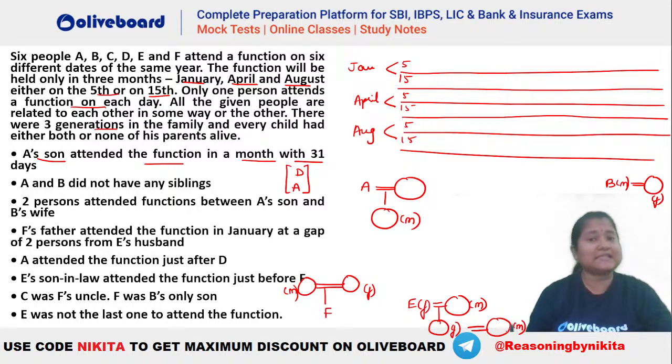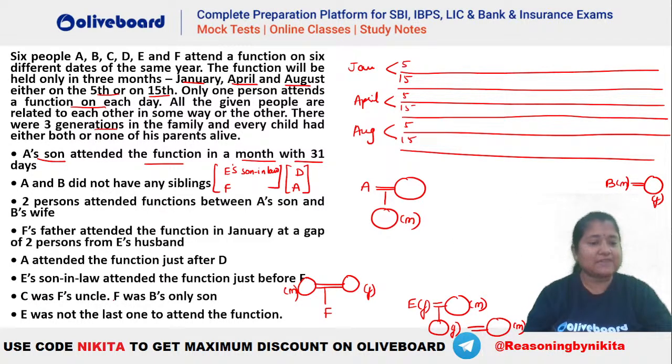Right? You can see E's son-in-law. That means E's daughter's husband. So E's son-in-law attended the function immediately before F. That means wherever we have F, E's son-in-law has to be placed like this, right? So you can see that just before F we should have E's son-in-law.